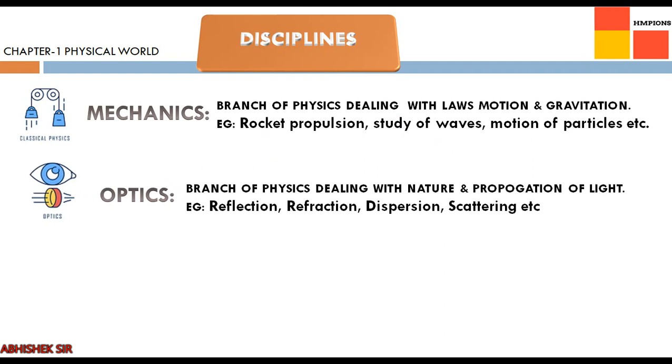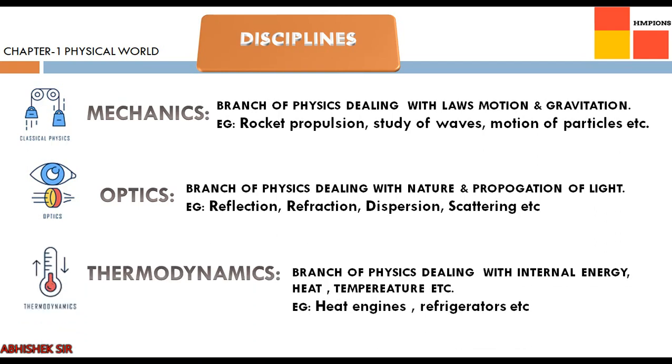The next branch is optics. It is the branch of physics dealing with the nature and propagation of light. Reflection, refraction, dispersion, scattering, all we have studied in 10th standard, that was optics. The third branch is thermodynamics. The branch of physics dealing with internal energy, heat, temperature, that is called thermodynamics.